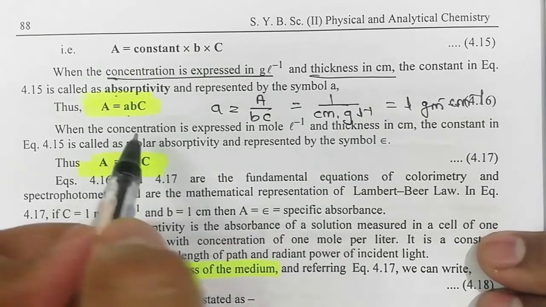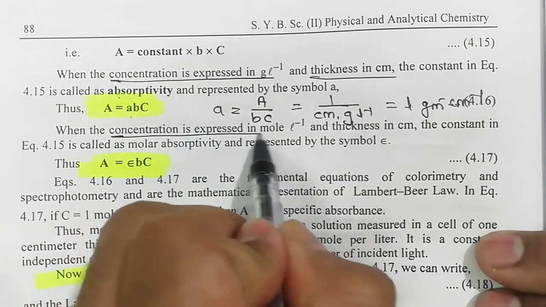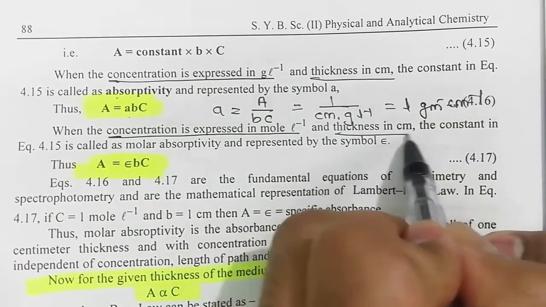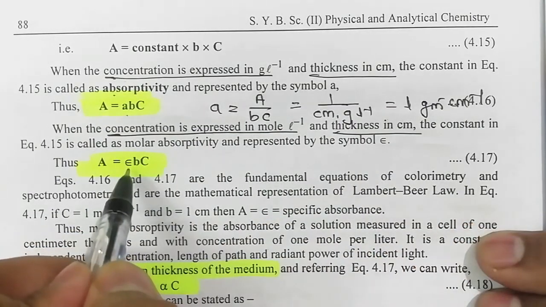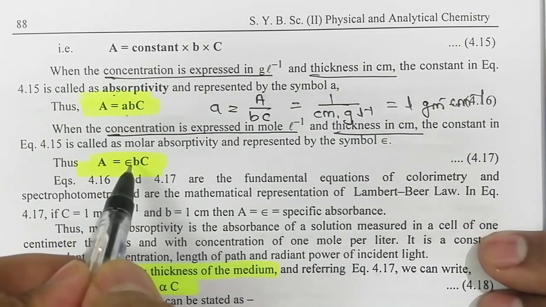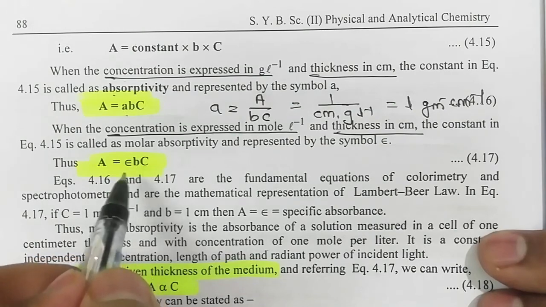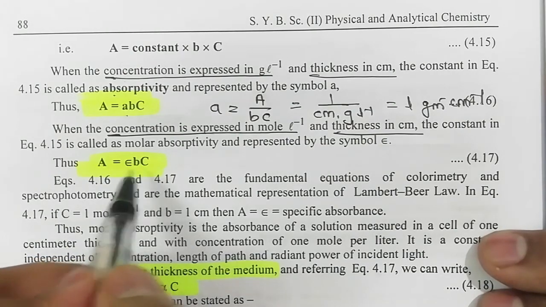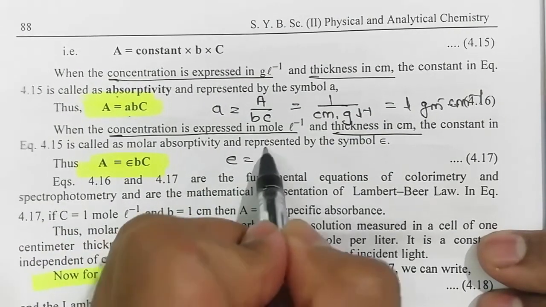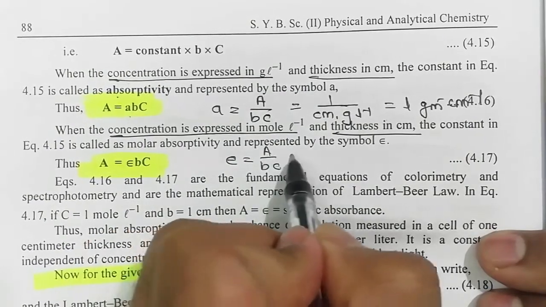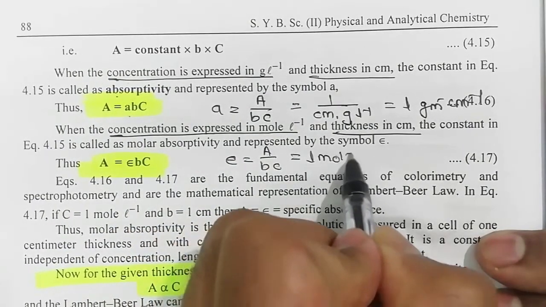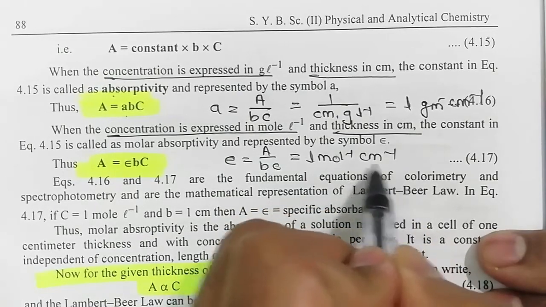Next, if the concentration is expressed in moles per liter and thickness in centimeter, then the constant is replaced by epsilon, and this epsilon is called molar absorptivity. Therefore, A is equal to epsilon BC. What is epsilon? Epsilon is equal to A upon BC. So its unit will be liter per mole per centimeter. Remember this for MCQ questions.